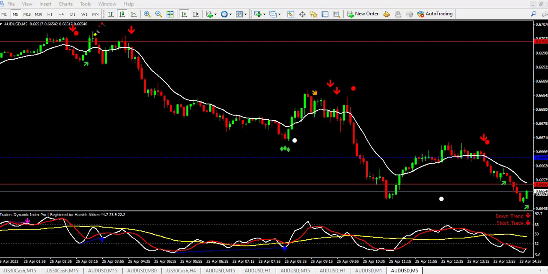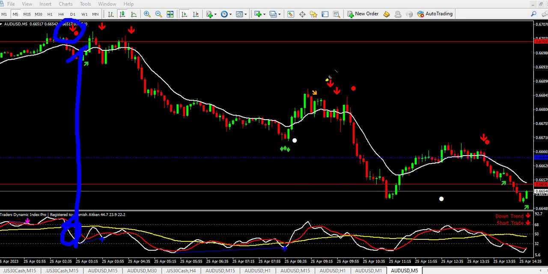Number one thing that must be present is either the arrow or the PTL indicator. The candle must close below the 30 moving average. Then these two lines, red and white line of the TDI, must cross below the yellow line. So this is where you take your trade, and you only take trades in the direction of the higher time frame.